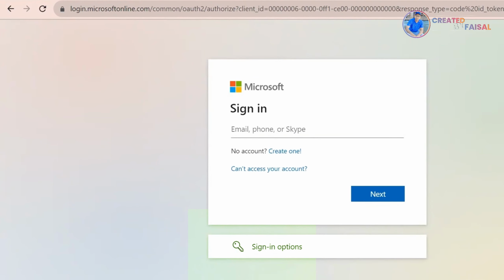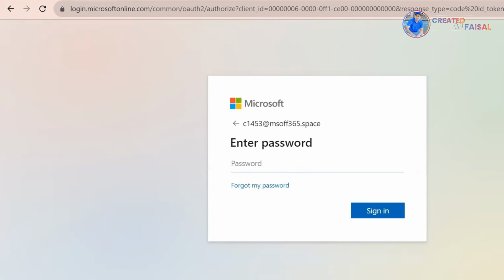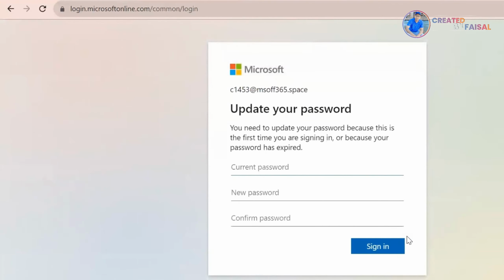First, you can see the login window. Please put the Office 365 email address which was provided by Microsoft. After clicking Next, put the password here. After that, it will request you to change the password, and then generate a new password that you can remember easily.